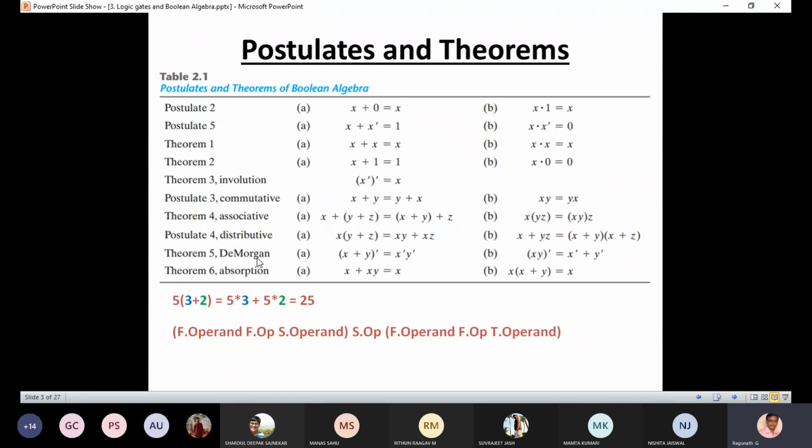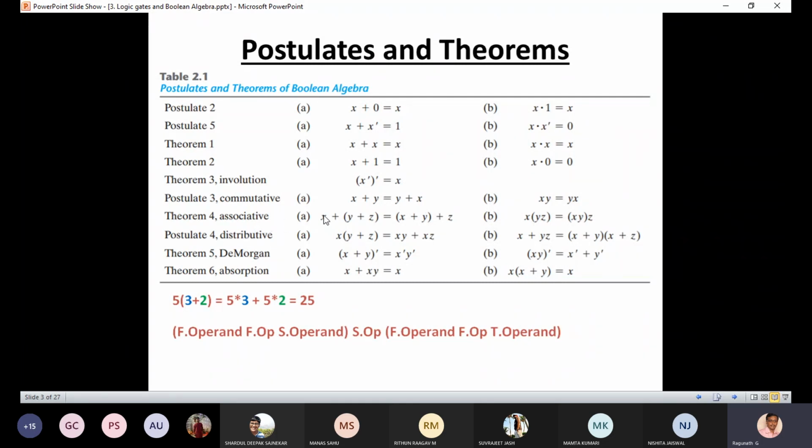The following five theorems are very important: commutative, associative, distributive, De Morgan's, and absorption. In the commutative, we are using two operands with one operator. x and y are the operands, and plus is the operator. On the left side I have written x plus y, on the right side y plus x. So this is called commutative.